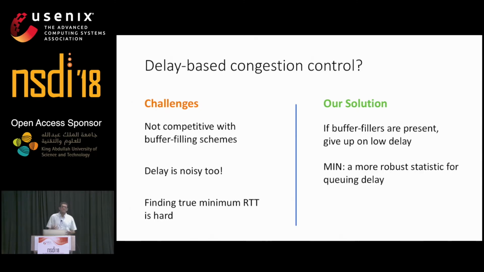Delay can be a noisy signal, and we shall show that a more robust statistic for queuing delay is to take a minimum over a large number of samples. Finding the true minimum RTT, which corresponds to the RTT when the queue is empty, is hard. And to fix that problem, we empty the queues periodically.